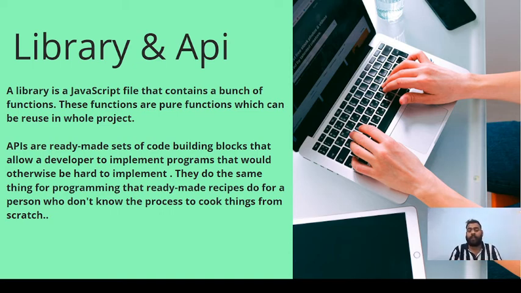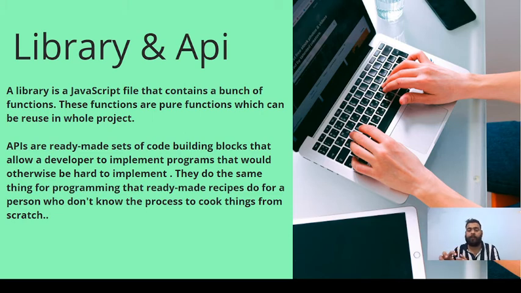So now let's talk about what APIs are: ready-made sets of code building blocks. These are the same as a library, but there is a little difference: this is code which comes directly from the language. Like the browser gives these APIs, meaning the functions are exposed to the world from the browser or from the JavaScript engine, so that you can use them directly. Like console is an API which you can use to print error information and a lot of things. We will discuss console in a later set.